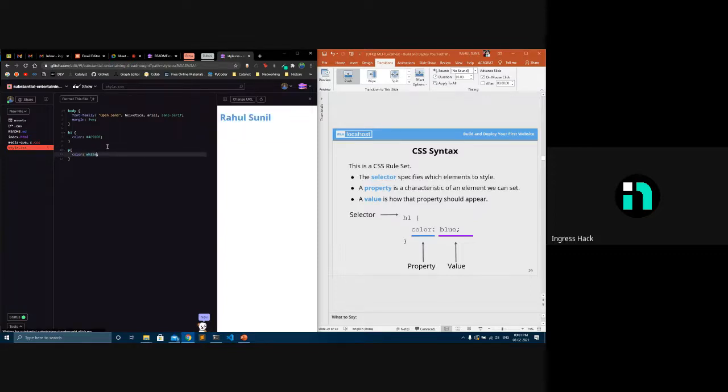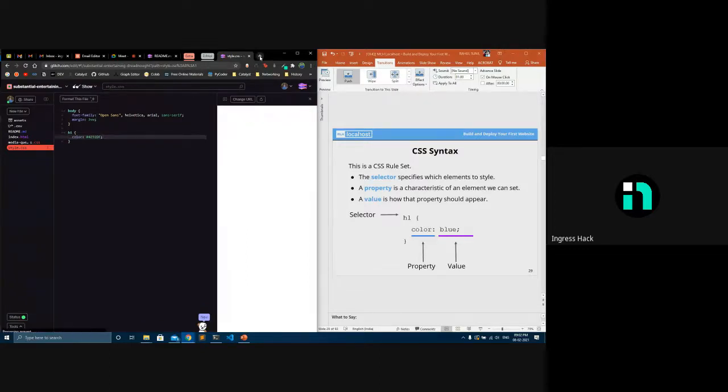So basically, you select the tag which you want to change. Then you select which property you want to change, whether it's the color or the spacing or the letter spacing. For example, if I want to increase the letter spacing, I can just give letter-spacing and 10 pixels. So it made the letter spacing much bigger.